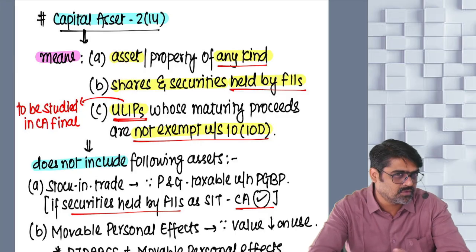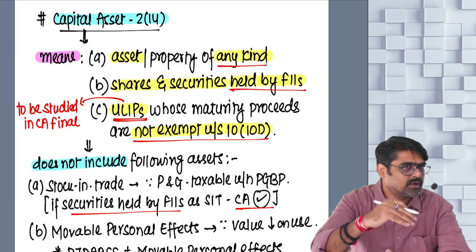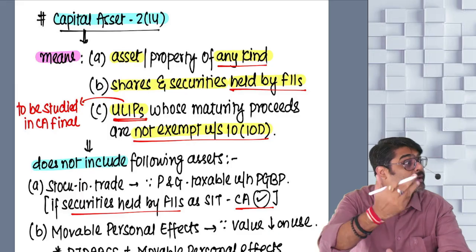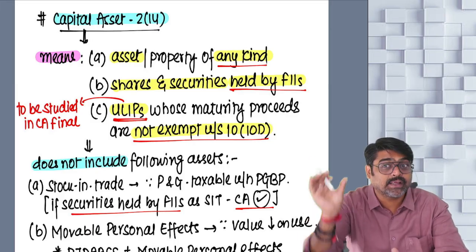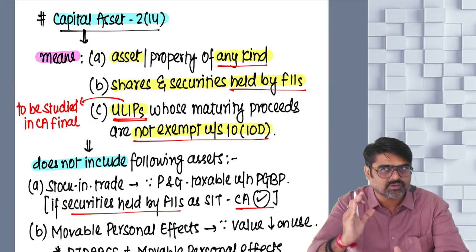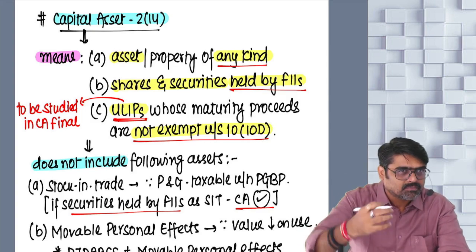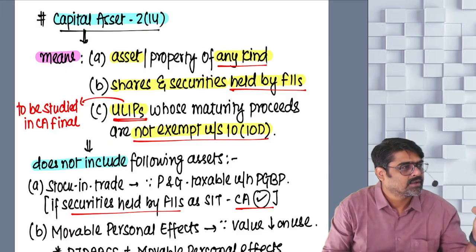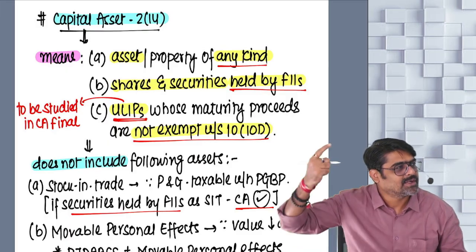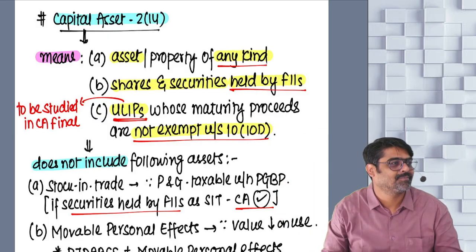So what to do to attract them so that they come and invest in foreign currency? What to do? Their income should not be taxed at normal rates, which are very high. Their income should be taxed at a special rate, which is very low. So we will offer a special concessional rate of tax on their profits and gains. But for that, the profits or gains should not be taxed under the head PGBP. For that, consider their shares and securities as their capital asset instead of stock in trade.